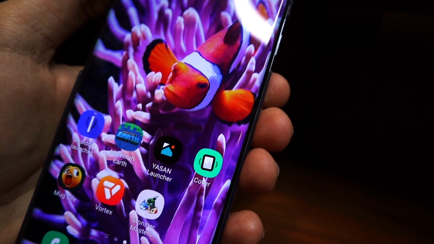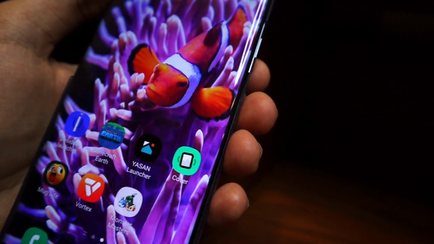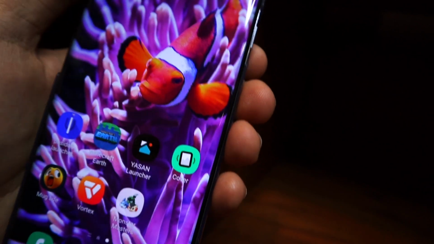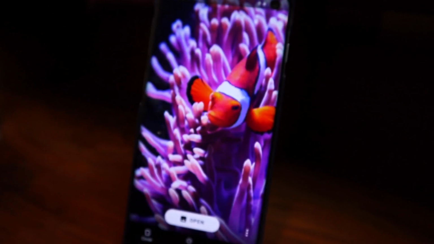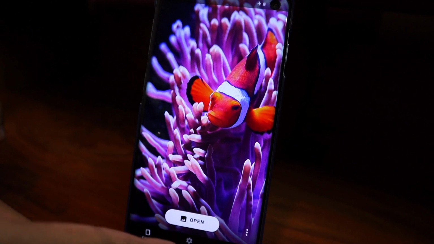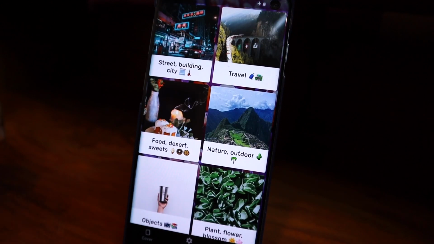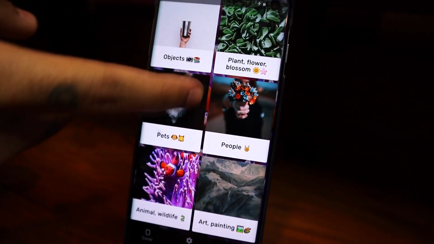Alright, so the wallpaper today is a parallax wallpaper which allows you to turn any image into a parallax wallpaper. This is a beta application as well. It's called Cover. If I go into it, as you can see, it just shows you this image right here. I can always go to wallpapers at the bottom, and as you can see, we have a plethora of different wallpapers that we can choose from.